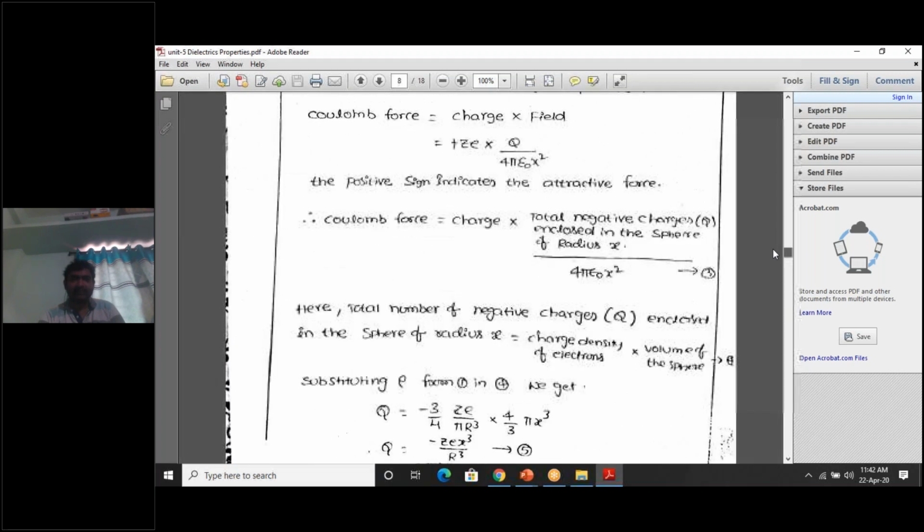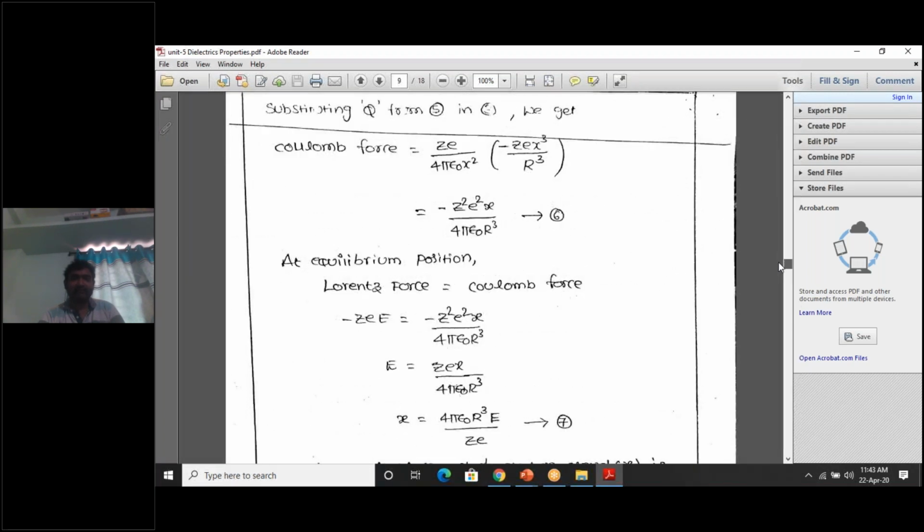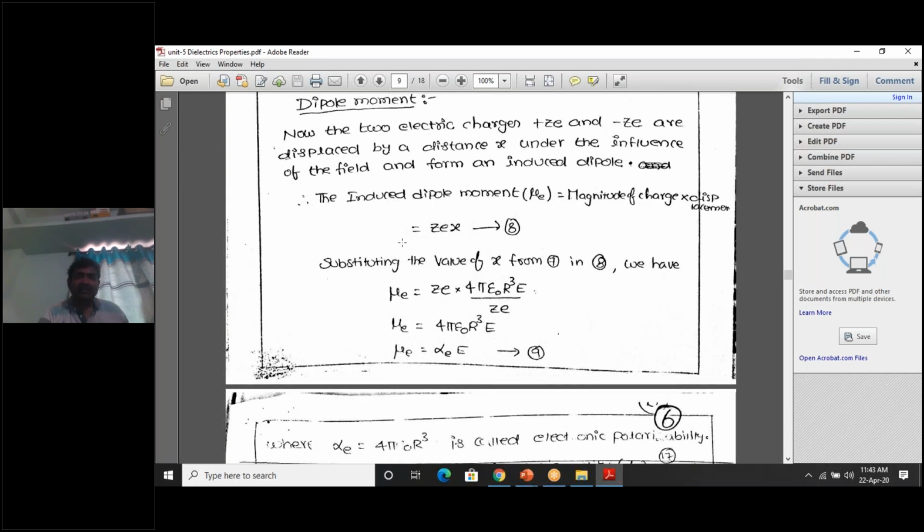Yes, it is somewhat lengthier derivation, but the easiest derivation. Just practice it after completion. ZE in place of ZE, I just substituted. Substitute the value of X, just we got it: 4 pi epsilon naught r cube by ZE. So this ZE cancels out. So what we have? 4 pi epsilon naught r cube into E. So if I assume 4 pi epsilon naught r cube as alpha E, then this expression becomes mu E is equal to alpha E into E.